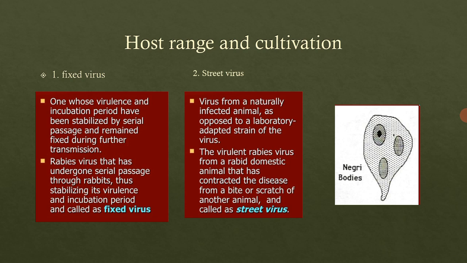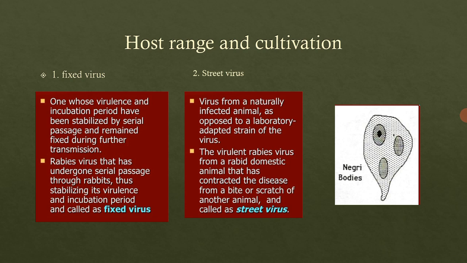And the incubation period for this virus is 1 to 12 weeks, right? See, the street virus is one which is running in the incubation period, which means just as soon as the infection or the virus is getting inside, we have obtained that virus, and that is called the street virus.